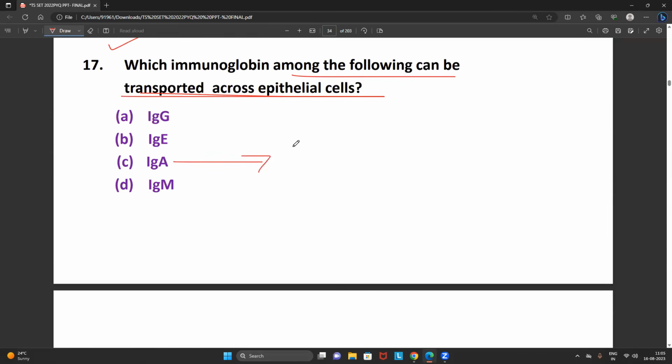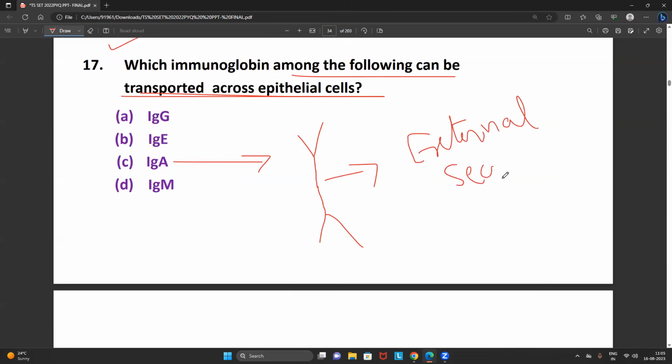Always remember, IgA is the antibody which is dimeric in nature, having two subunits or two monomeric units. And you know very well, IgA is the secretory antibody which is present in the external secretions. What is that external secretion? Nothing but the epithelial cell.